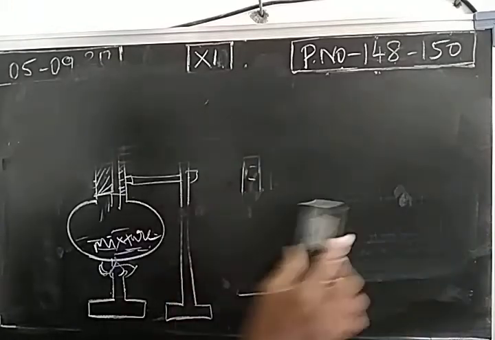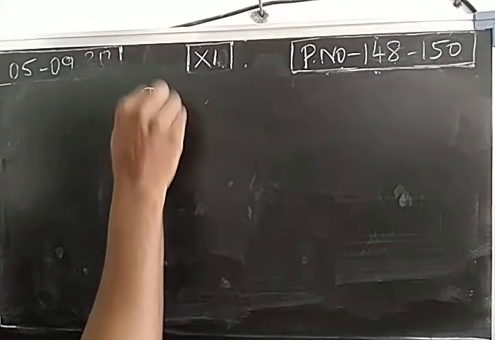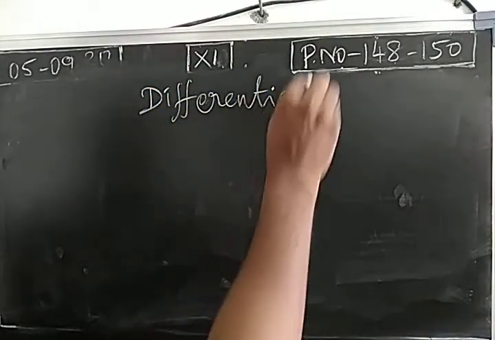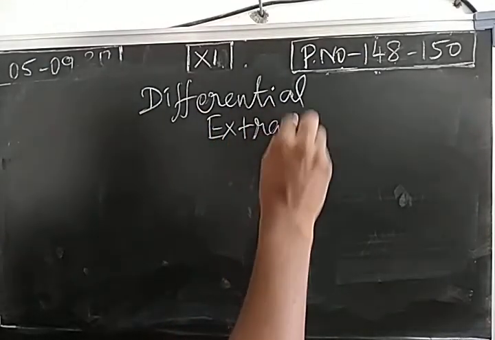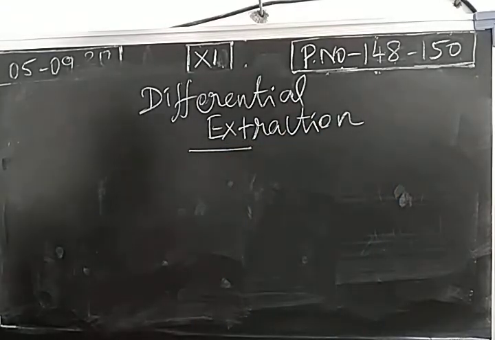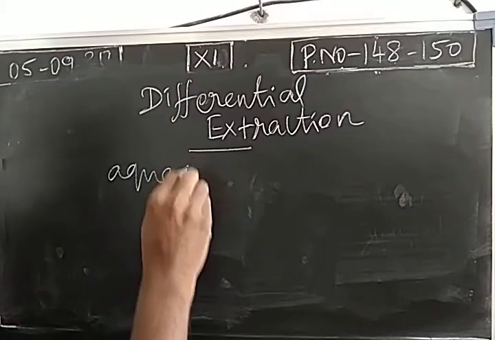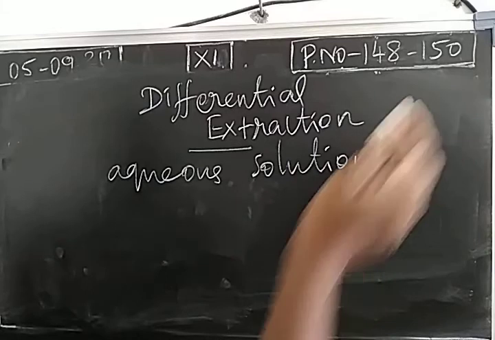Next one, differential extraction. Here we are going to separate an organic compound from an aqueous solution.